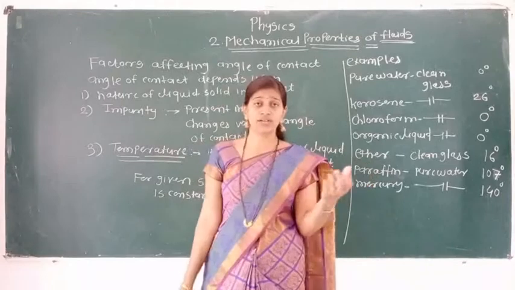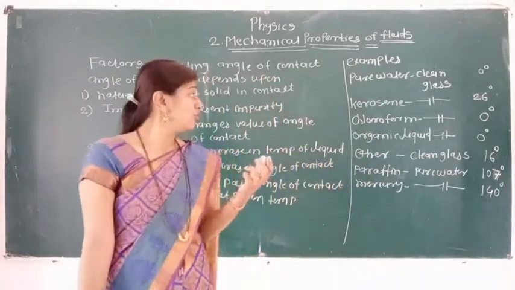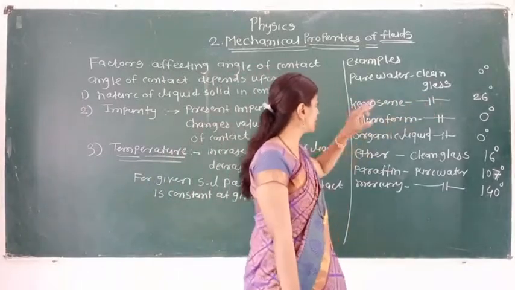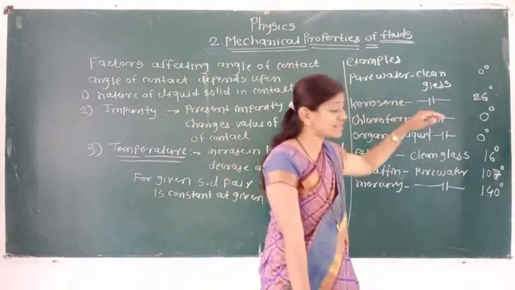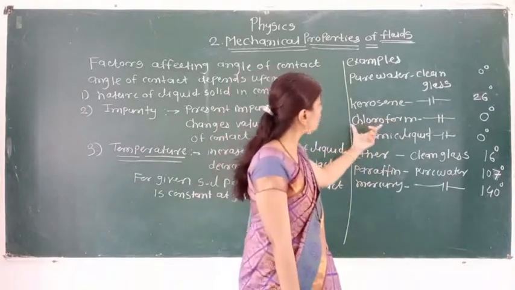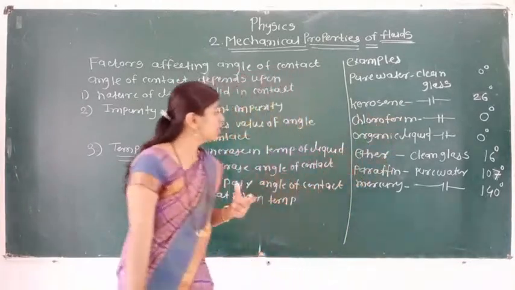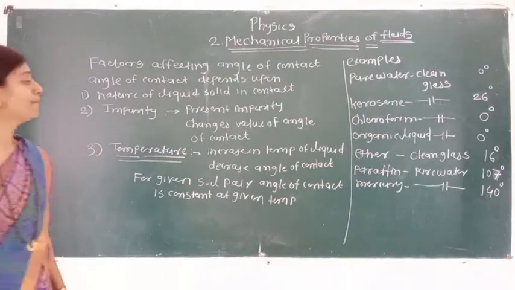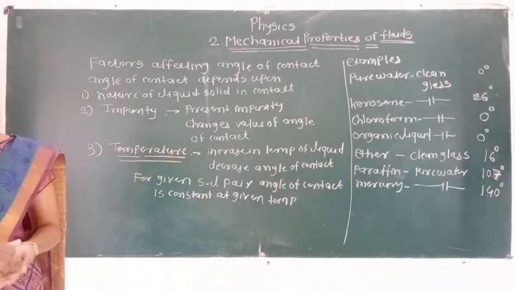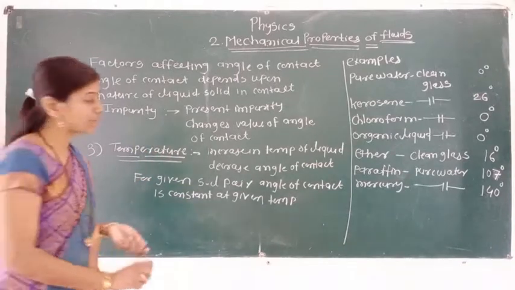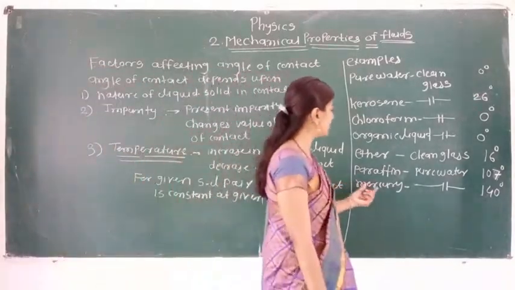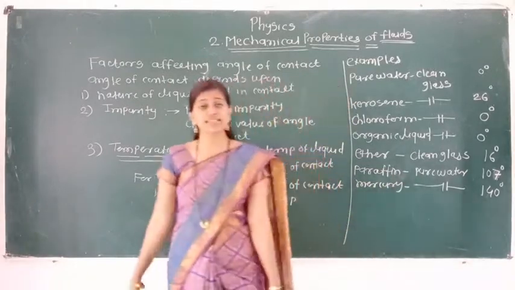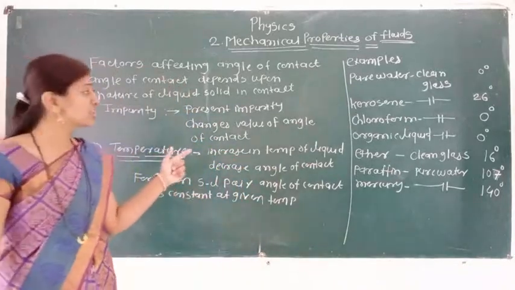They will ask you to select the following pairs for which the angle of contact is 0 degree. So pure water with clean glass 0 degree, kerosene with clean glass 26 degree, chloroform with clean glass 0 degree, organic liquid with clean glass it is 0 degree, ether with clean glass it is 16 degree, paraffin with water it is 107 degree, and mercury with pure water it is 140 degree. So these are the examples. On that example MCQ they will ask.